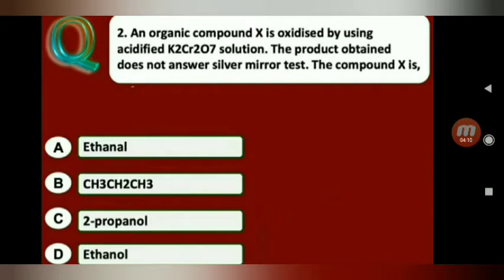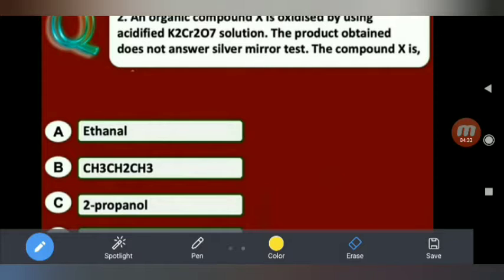So here 2-propanol undergoes oxidation in the presence of acidified K2Cr2O7 to give a ketone, that is acetone. So it does not give the silver mirror test. So the answer is C, 2-propanol.